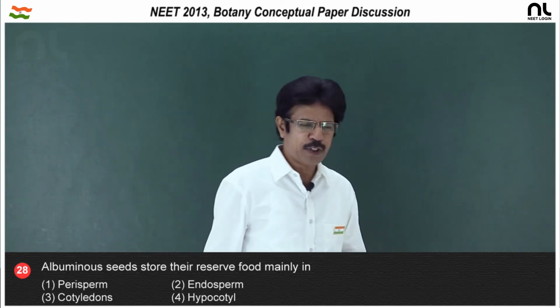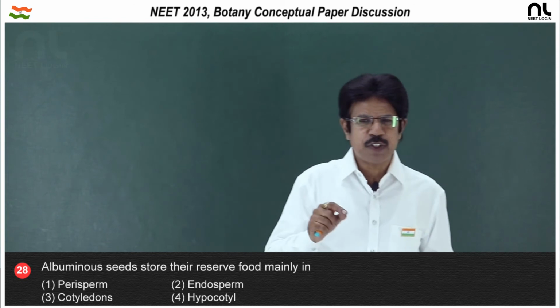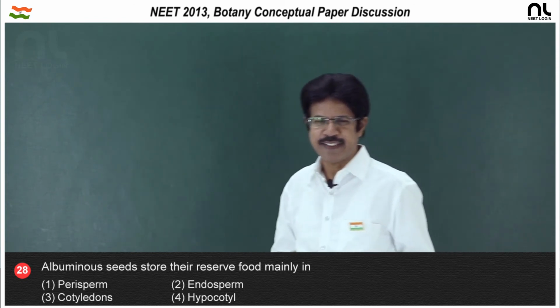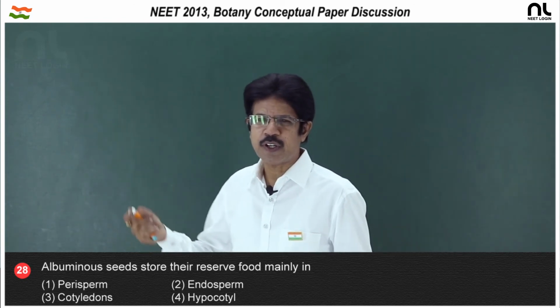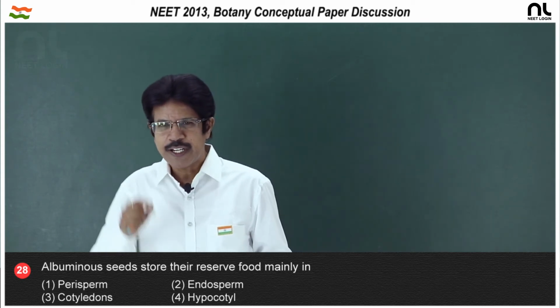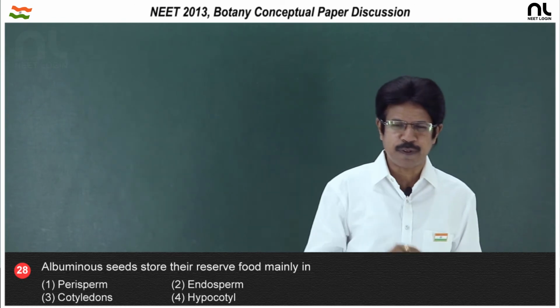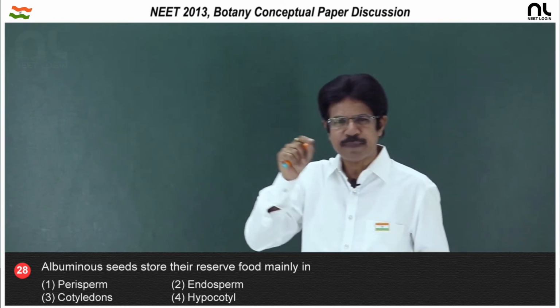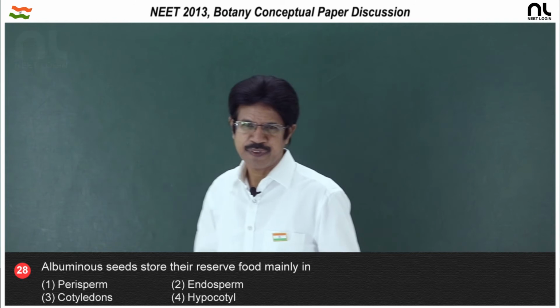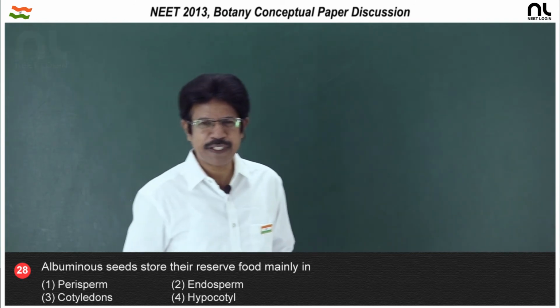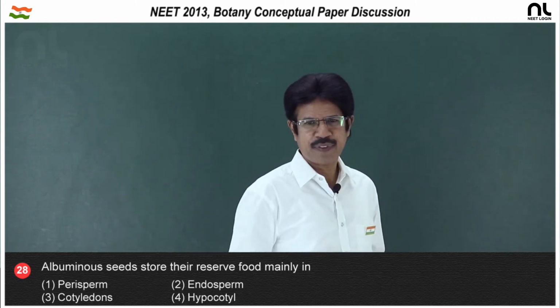And second, it is endosperm. The seed with endosperm is called an endospermic seed. Without endosperm, it is called a non-endospermic seed. So, in an endospermic or albuminous seed, food is stored in the endosperm. Endospermic seeds are present in monocots, but a monocot without endosperm is orchids.